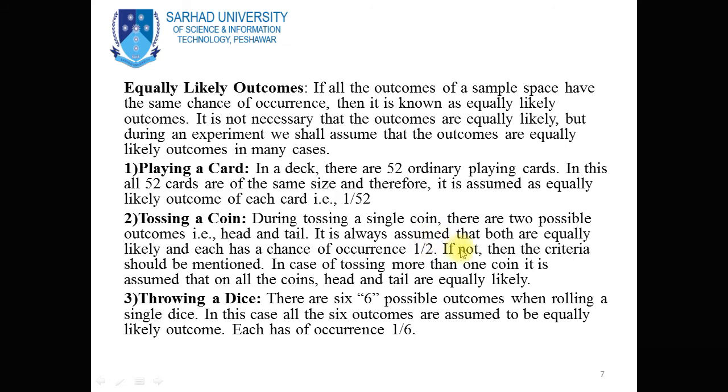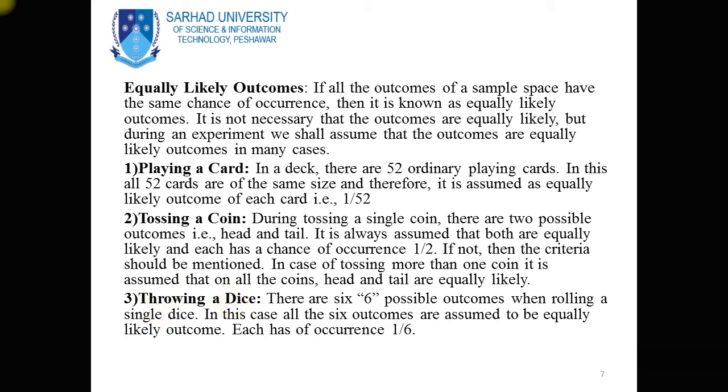If not, then the criteria should be mentioned. In case of tossing more than one coin, it is assumed that on all the coins, head and tail are equally likely. Now, the next experiment, throwing a die.